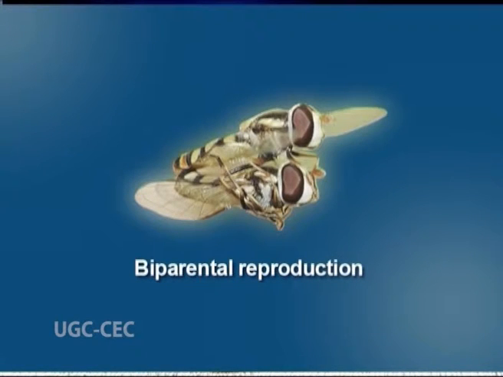Let us have a look at them one by one. First, that is biparental reproduction. It is also known as dioecious reproduction, is more familiar type of reproduction. In this type of reproduction, there are two parents, one male and the other female. Dioecious reproduction has the greatest genetic variability among offspring, but the organisms must find mates.